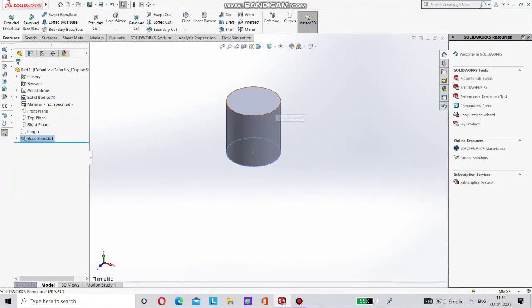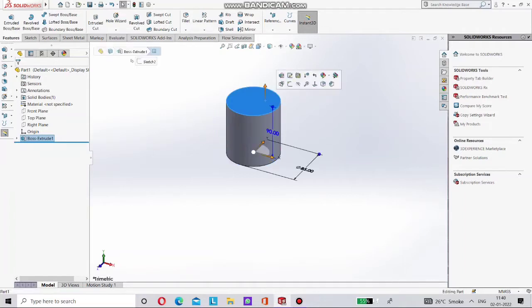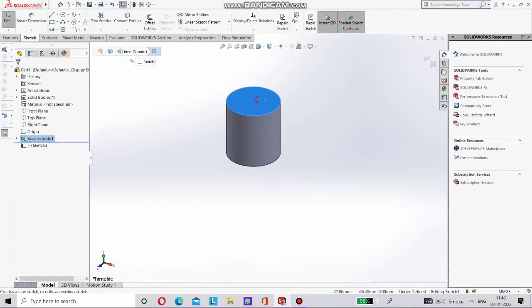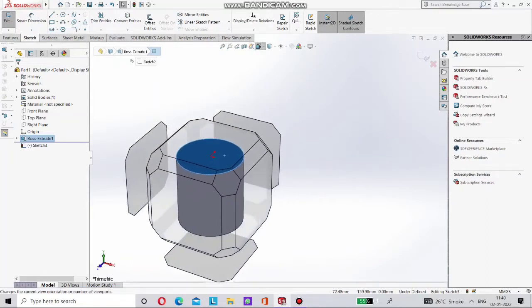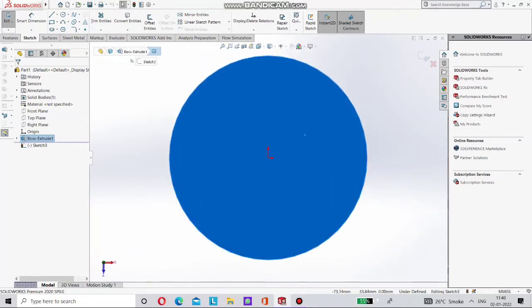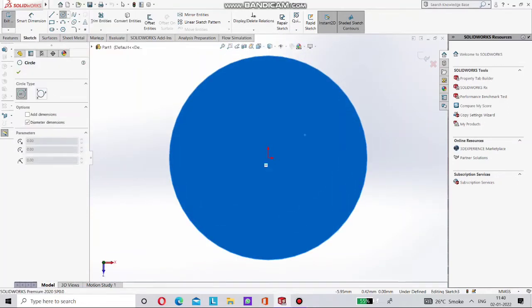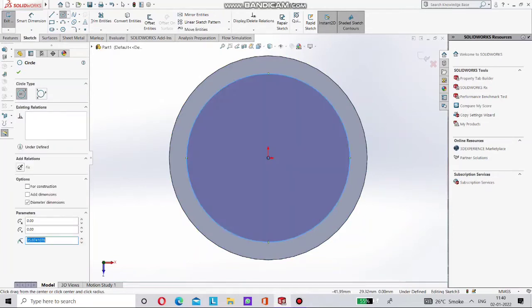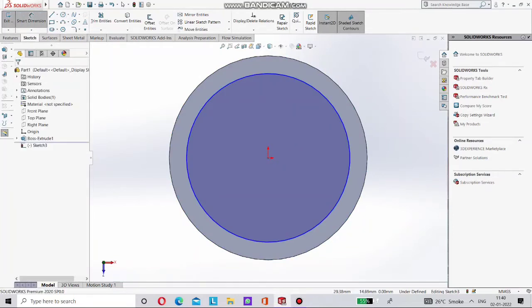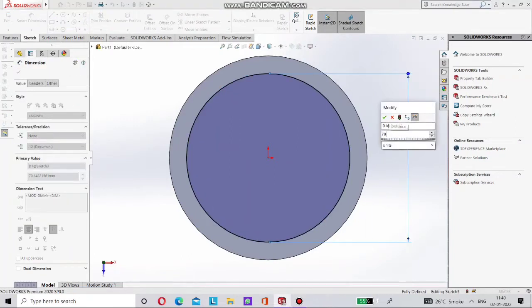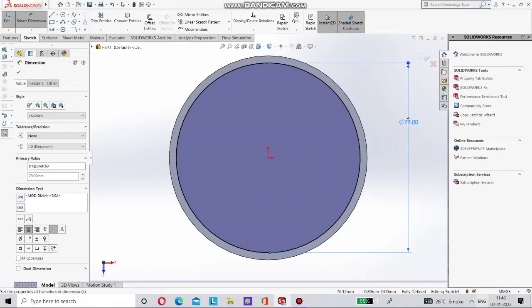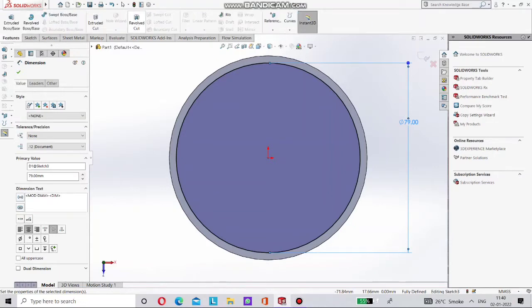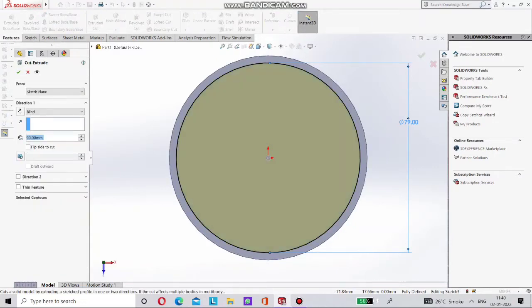Now we have to make piston ring slots here. So take this upper surface and sketch it, and make a circle of 79 mm. Select this and make 79 its diameter. Now save this, go to Features and Extrude Cut.